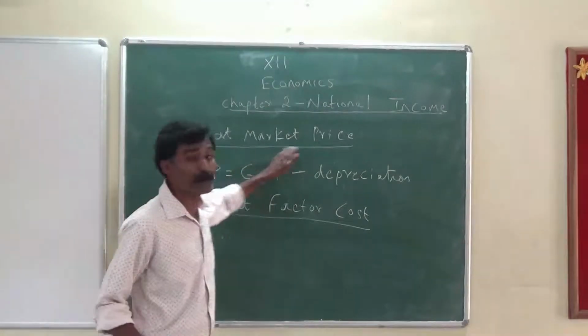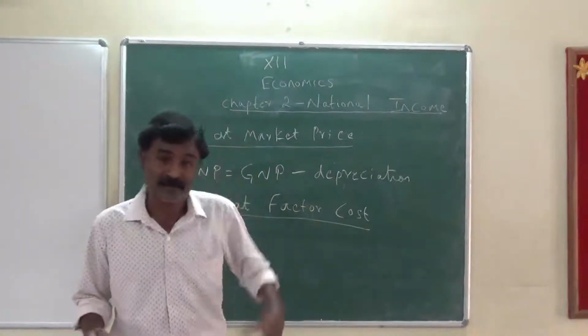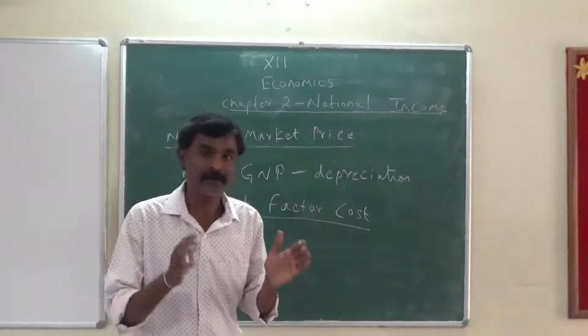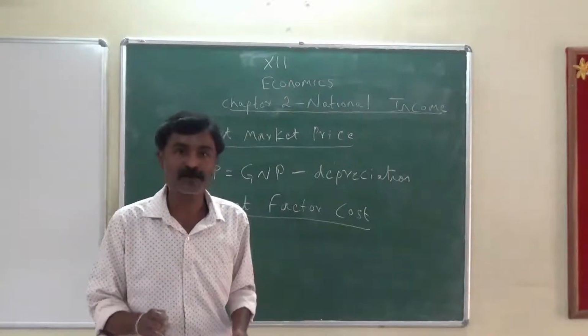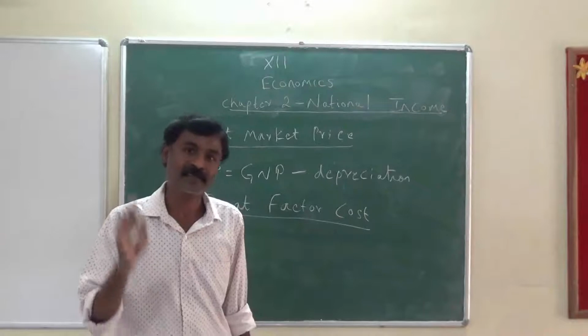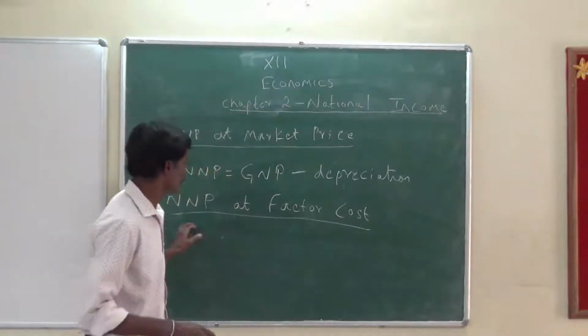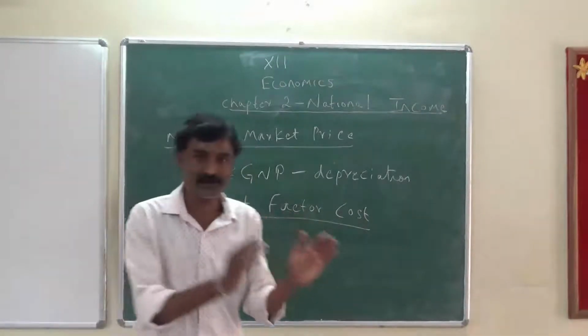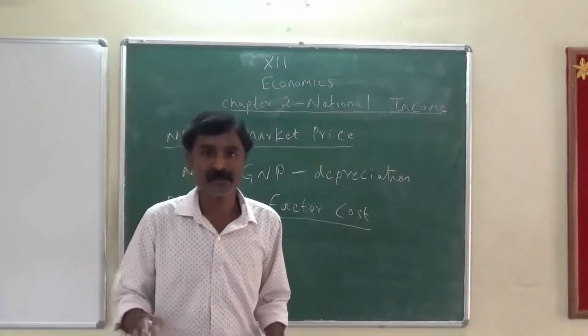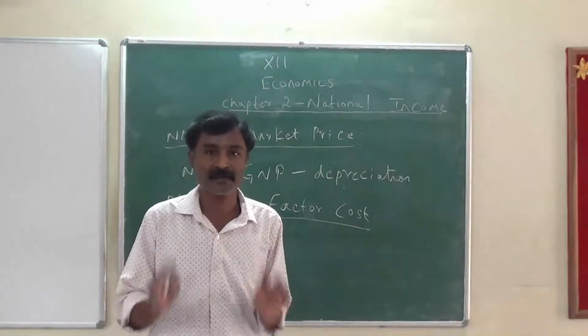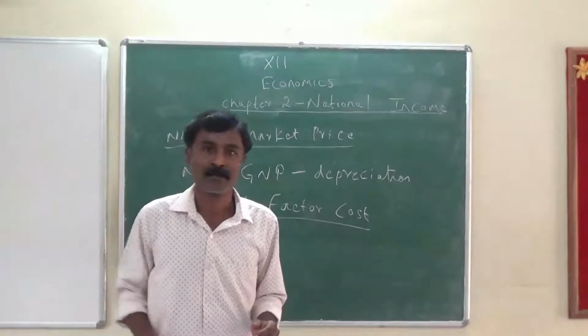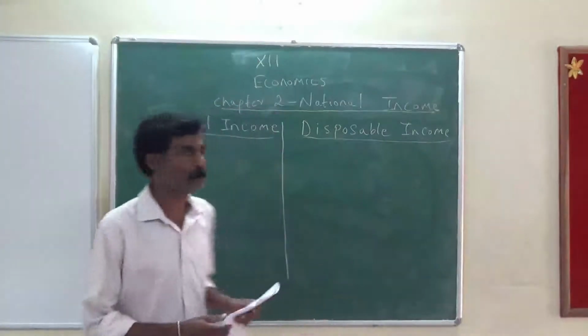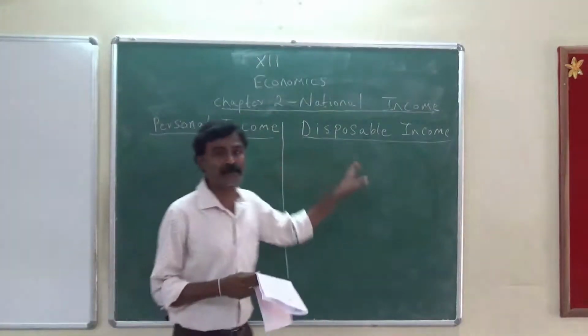Whereas in market price, after I manufacture a product, I pack it, transport it, pay tax for it, and then sell it in the market. Whereas in factor cost, I just take the raw material, convert it into a finished product, and keep it ready for the market. The next topic is personal income and disposable income.